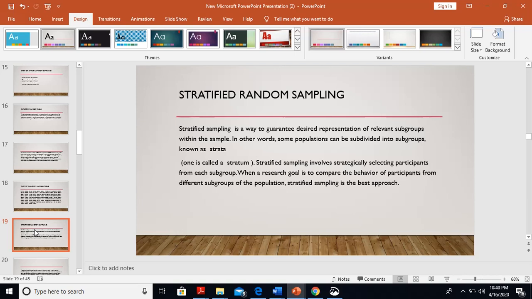Stratified random sampling. Stratified sampling is a way to guarantee desired representation of relevant subgroups within the sample. In other words, some populations can be subdivided into subgroups known as strata. One is called a stratum. Stratified sampling involves strategically selecting participants from each subgroup when a research goal is to compare the behavior of the participants from different subgroups of the population. Stratified sampling is the best approach.